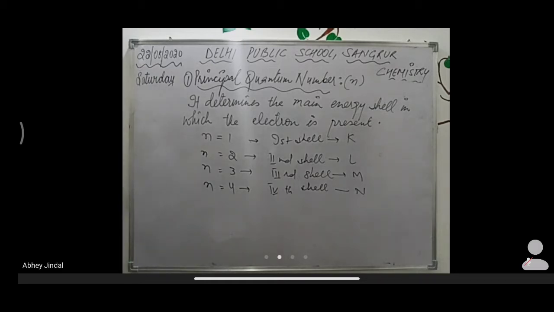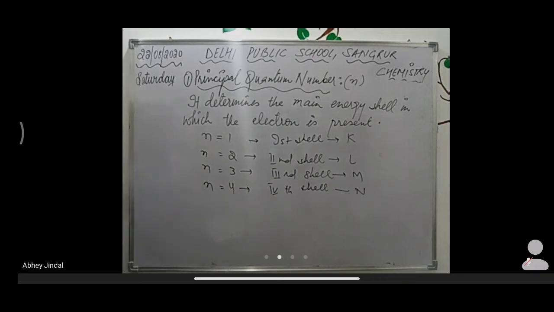That how far the electron is from the nucleus. मतलब the average distance of the electron from the nucleus is located from the principal quantum number. Okay? Clear? So this is all about the principal quantum number.